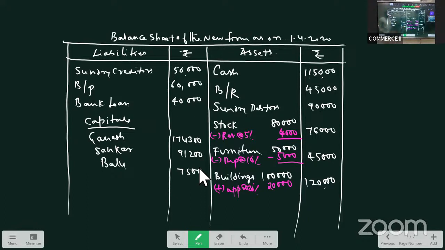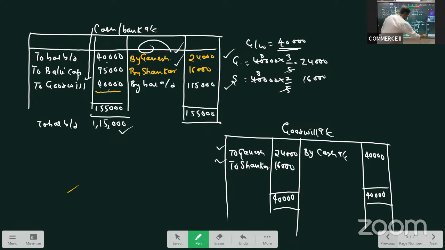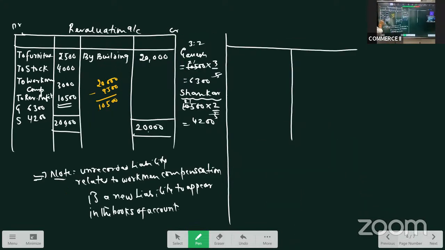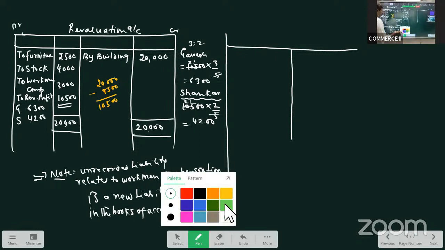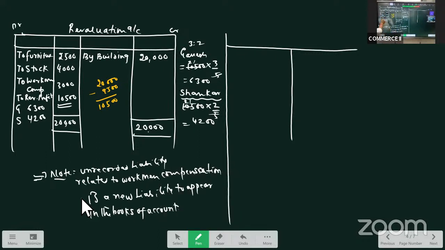Apart from this, there is one more liability which we have to record. If you remember, when we prepared the revaluation account, we took one unrecorded liability, no? We took one liability into consideration, which is to appear in the books of accounts. That is workman compensation.